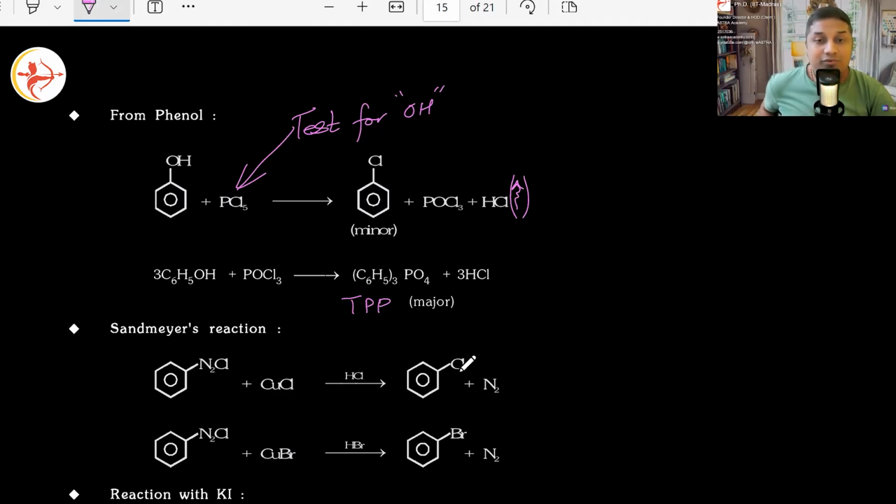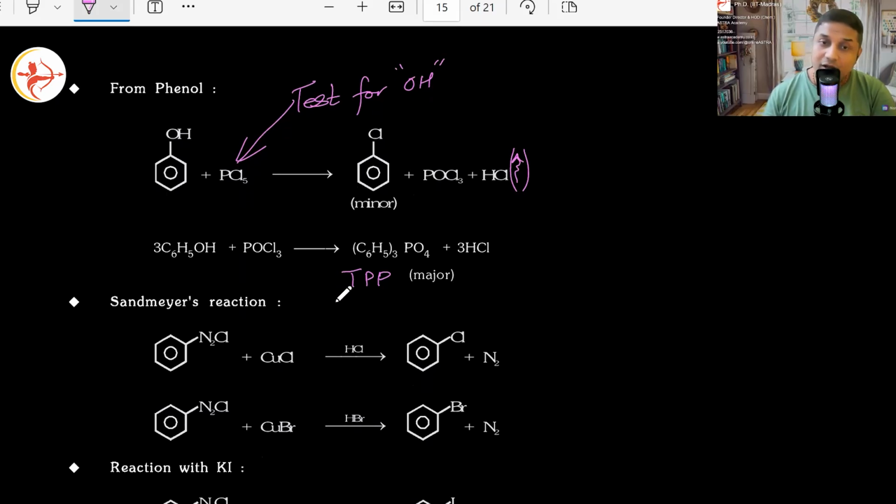This is such a compound which is used sometimes in antiseptic creams also, TPP, triphenyl phosphate. Yes, correct. Remember this also. If more moles of phenol are allowed to react or remain in that reaction, it will start reacting with the phosphoryl chloride. It will produce TPP, triphenyl phosphate.